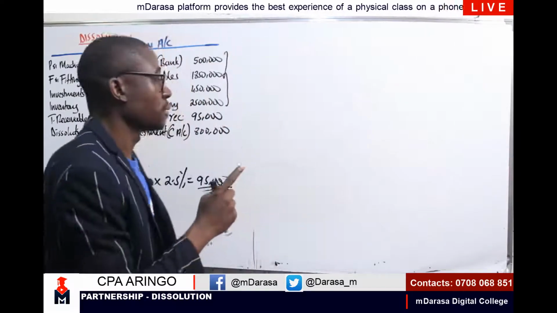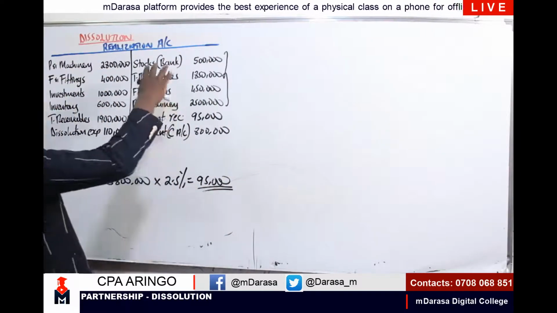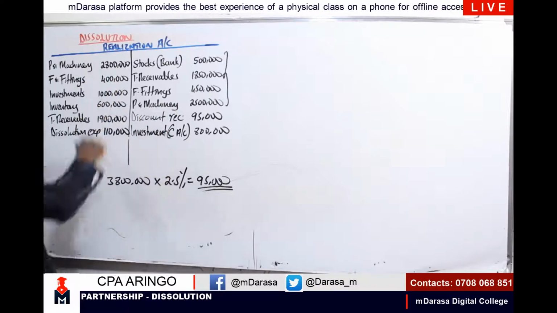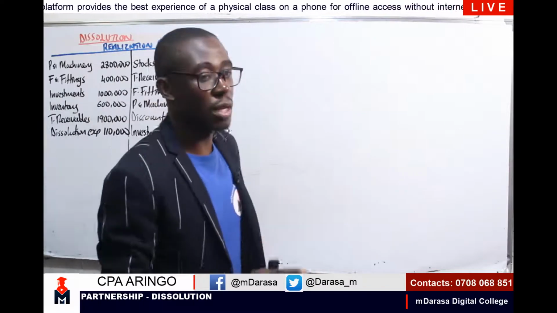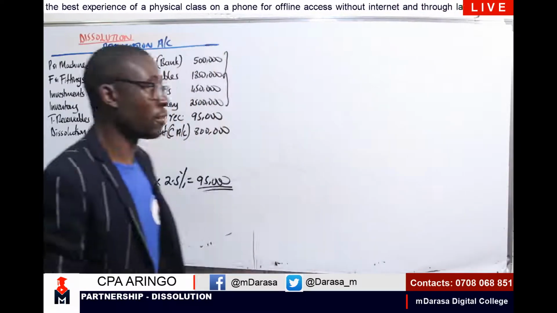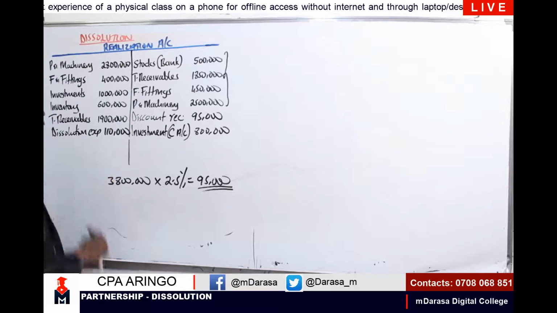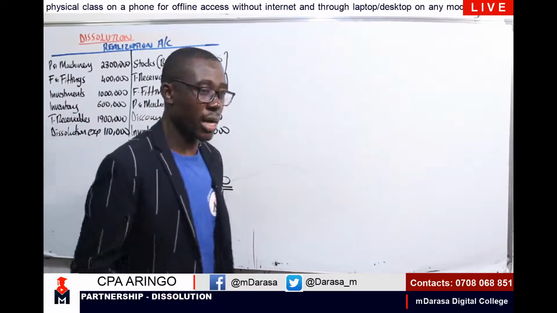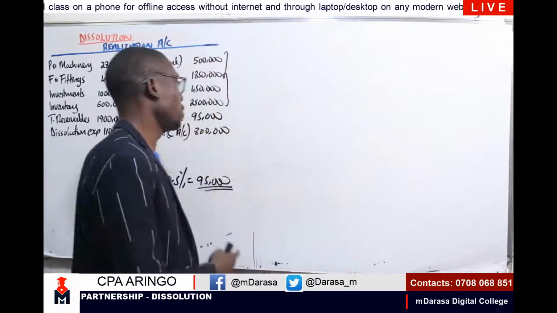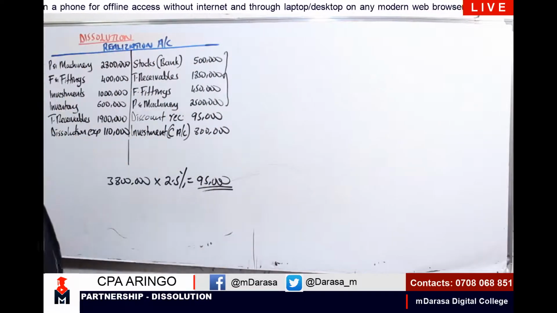In the event that our credit side is more than the debit side, that will indicate that I'm having a profit on dissolution, because my balancing figure will be on the debit side. And I explained the reasons, the whys, in our first video where we introduced this concept.